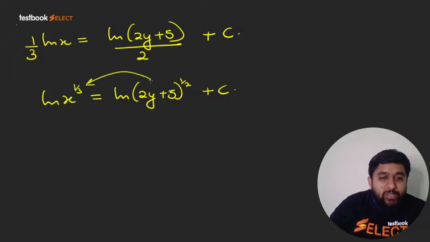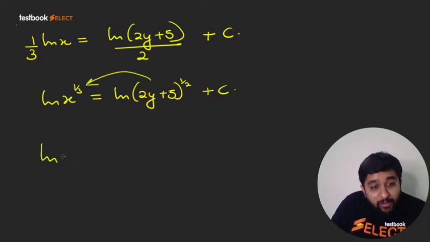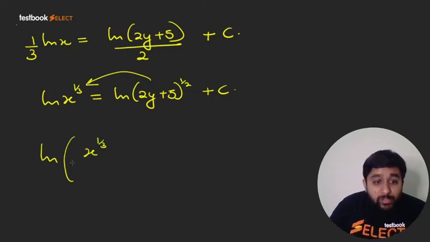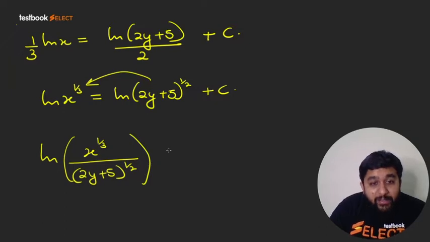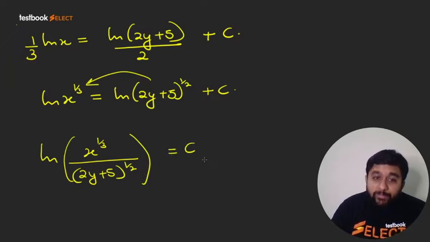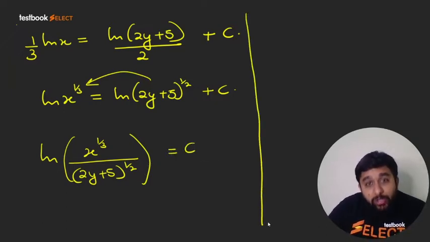Let us take this on the other side. So I will have natural log of a minus natural log of b, that is ln of a by b. So cube root of x upon the square root of 2y plus 5 will be equal to a constant. Let us take exponential on both sides.